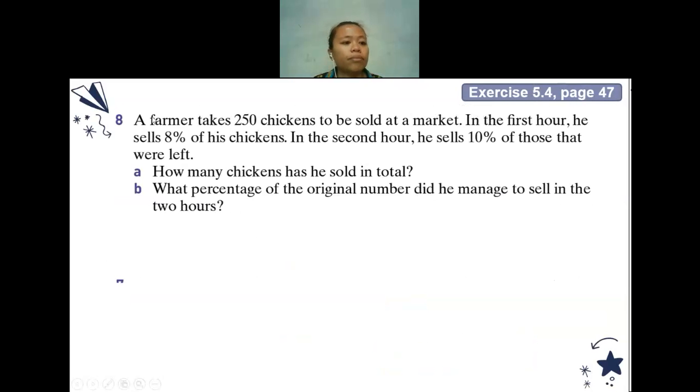Question 8. A farmer takes 250 chickens to be sold at market. In the first hour, he sells 8% of his chickens. In the second hour, he sells 10% of those that were left. How many chickens has he sold in total? If there is something like this, we need to read it one by one and solve it one by one. So we solve it starting from the first hour.